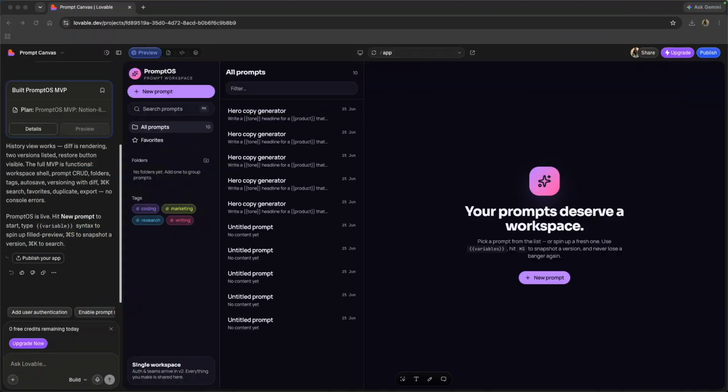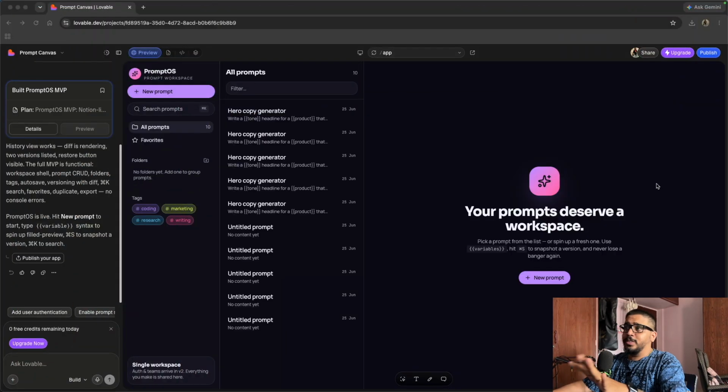I just now came in. The thing which I saw was magic, and I couldn't believe my eyes. Like, how the hell is this even possible? Ready for the reveal? 3, 2, 1. Here you go. This is the app which we built. Prompt OS, a prompt workspace.